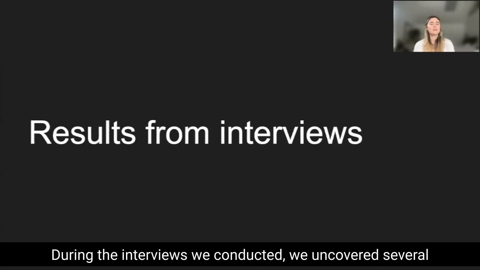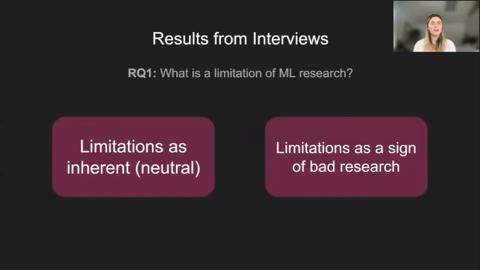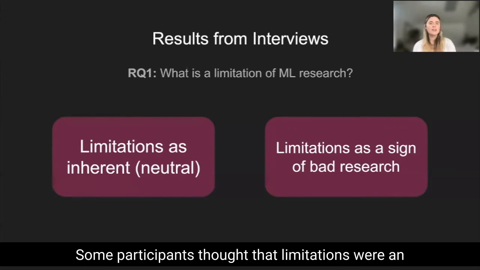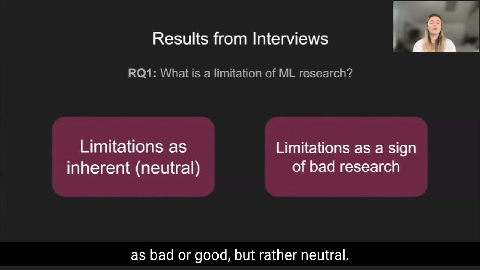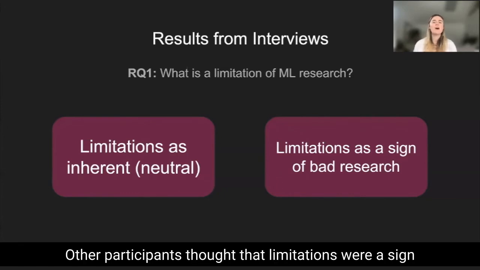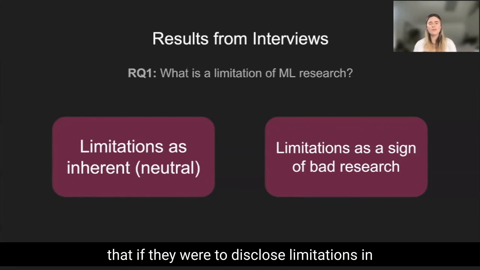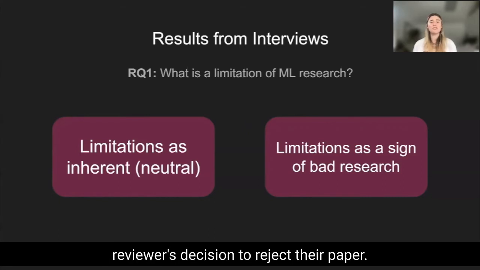During the interviews we conducted, we uncovered several themes that helped us answer our research questions. First, we discovered that there was no single agreed upon definition of limitations in machine learning research. Some participants thought that limitations were an inherent part of research and weren't seen as bad or good, but rather neutral. Other participants thought that limitations were a sign of bad research, which contributed to their fear that if they were to disclose limitations in their research papers, that might potentially fuel a reviewer's decision to reject their paper.